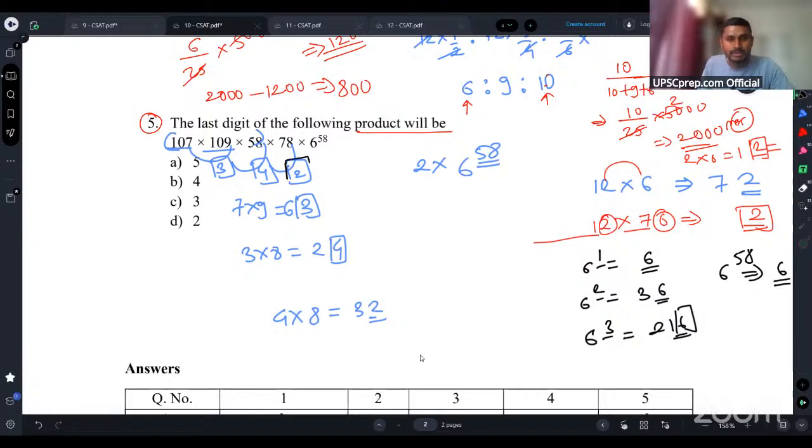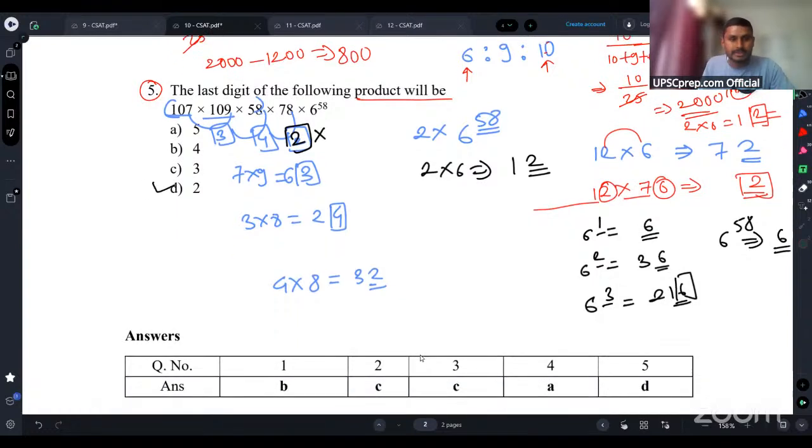So we have reached 2 into 6, so the last digit will be how much? 12. So 2 will be the last digit for this question. So option D is the correct answer. Okay guys, understood? So last digits only depend on the last digits of the numbers in the product.